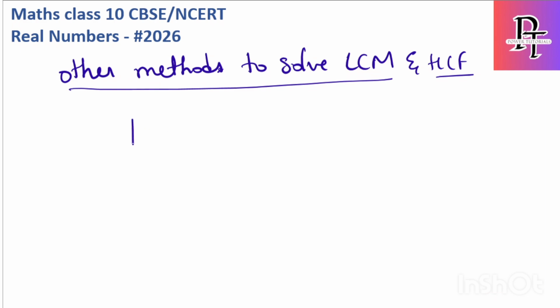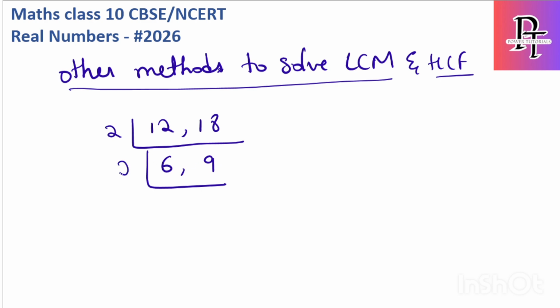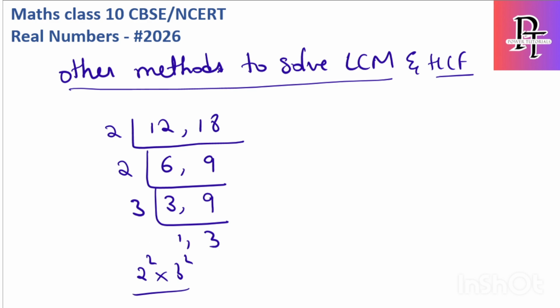I will do the same again. So what is the method? We have to write like this. Write all the numbers for which we have to find the LCM, then check only for prime factors that are common between these two. If I divide by 2, 2 6s are 12, 2 9s are 18. Yes, we can divide, 2 3s are 6. If it is not dividing, just write it the same way. Now let's check for 3. 3 1s are 3, 3 3s are 9. So this is also prime. What is remaining? 2 square into 3 square. So you got the same answer, and this method is much faster compared to the other.